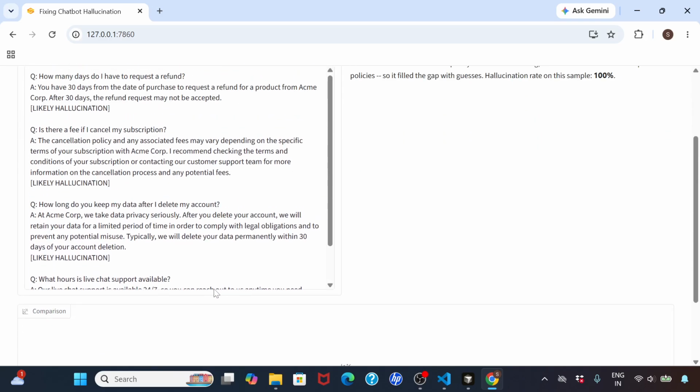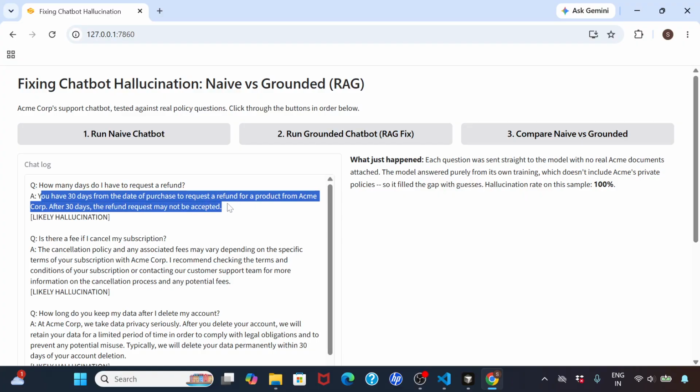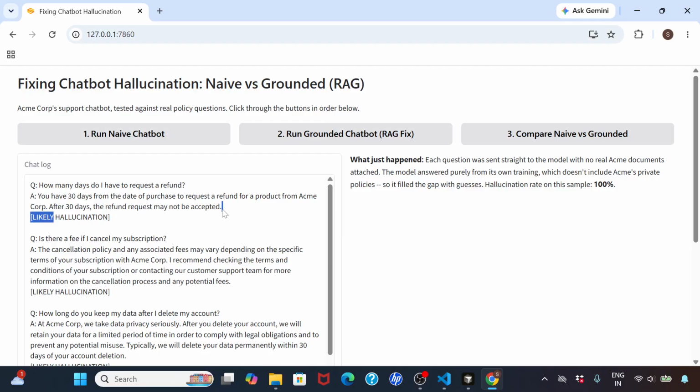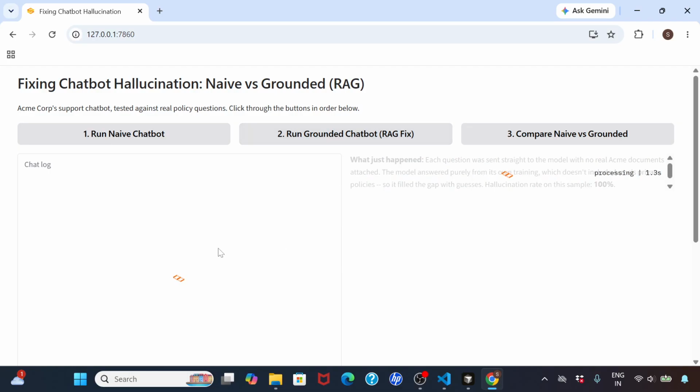So these are the answers, like you have 30 days. Just ignore this, I printed it. How many days do I have to request a refund? You have 30 days from the date of purchase to request a refund for a product from Acme Corporation. After 30 days, the refund will not be accepted. Is there a fee if I cancel? The cancellation policy and associated fee may vary depending on the specific terms of Acme. I recommend checking the terms and conditions. Just understand this too.